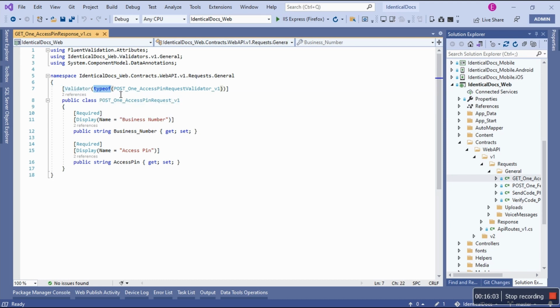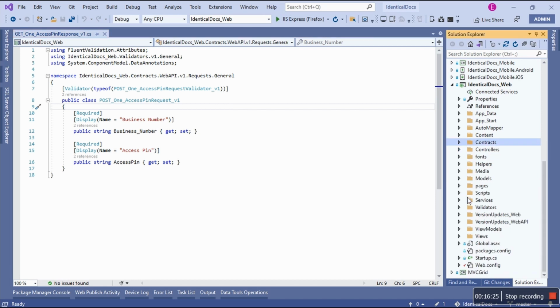I'm saying typeof, meaning that I do have a corresponding validator, named after this. There we go. It's the Post1AccessPinRequestValidator for version 1, because I can also have a version 2. That's the class we're going to go to next.